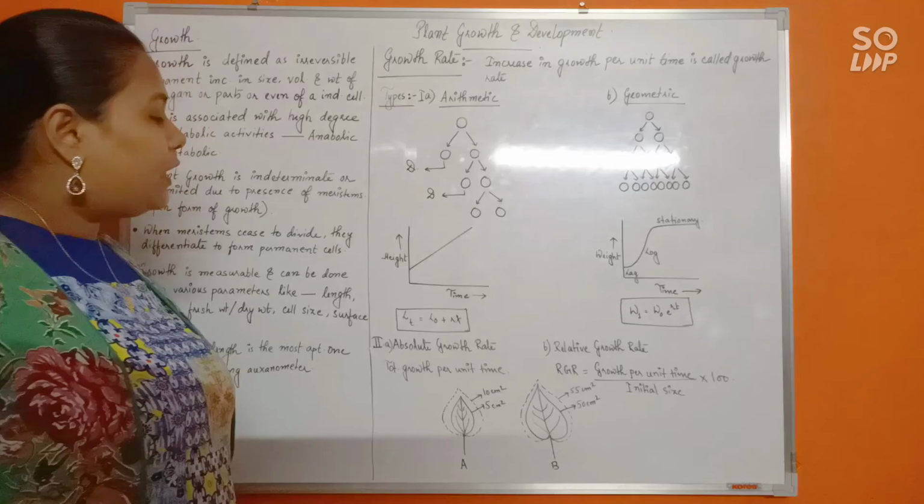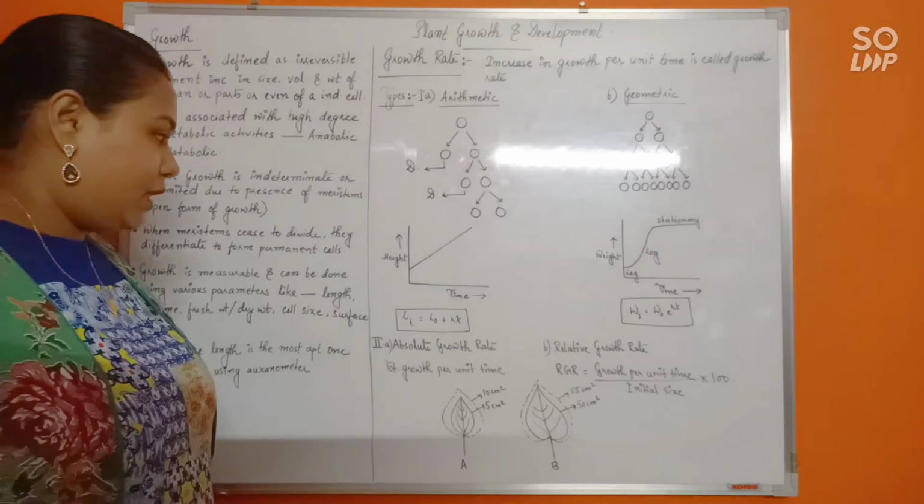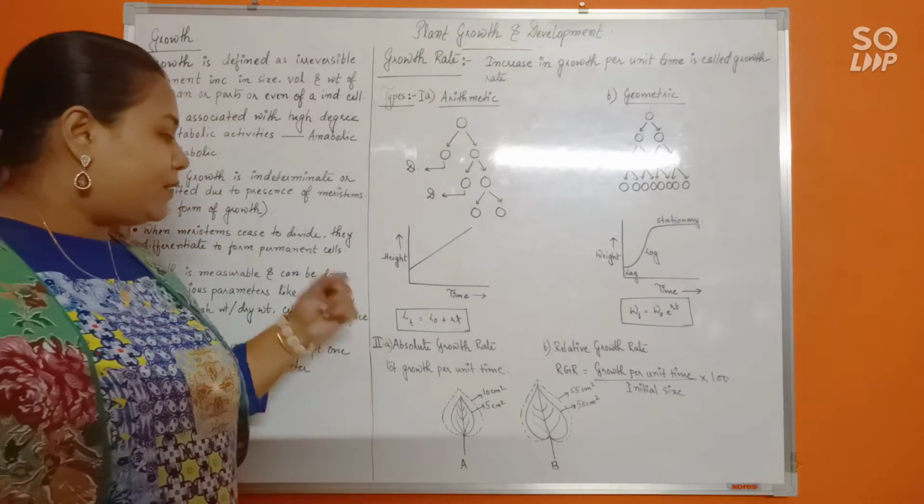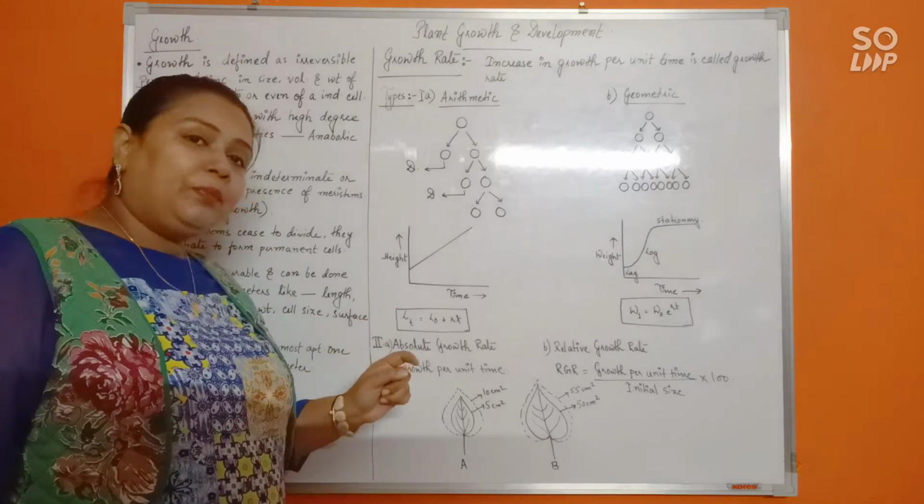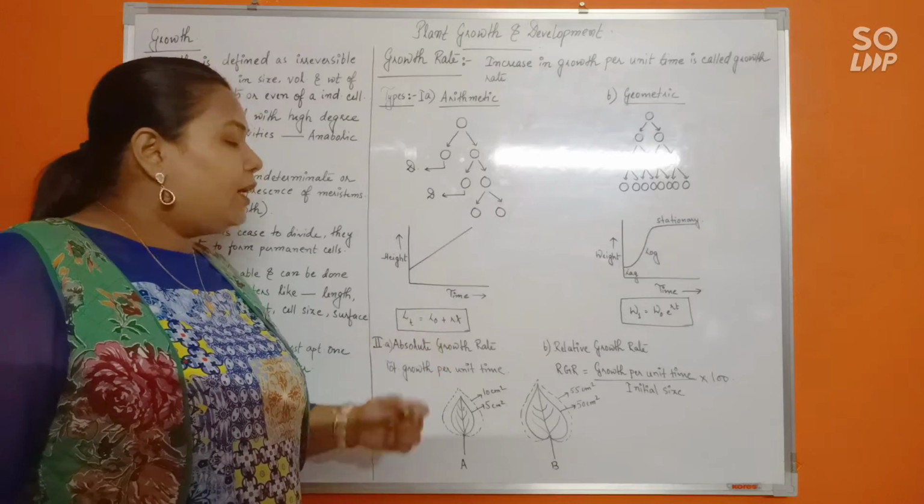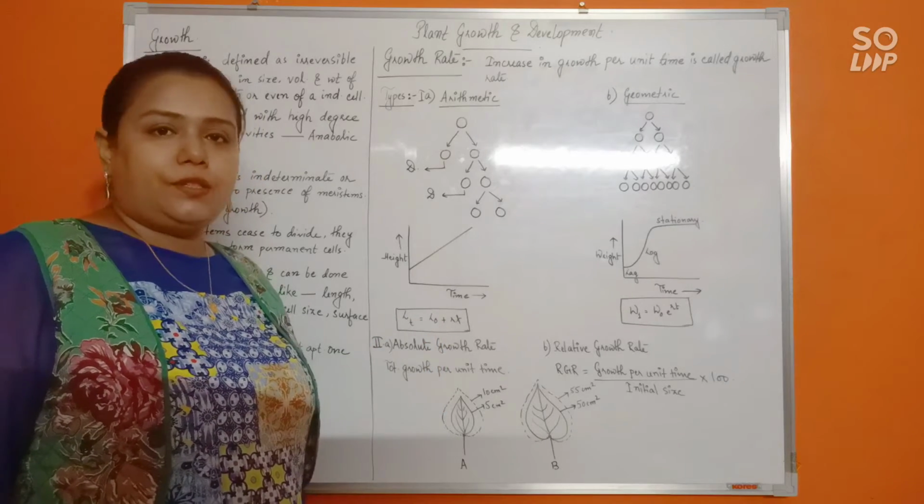And the equation for arithmetic growth rate is Lt equals L0 plus rt, where Lt is the length at time t, L0 is the initial length, r is the growth rate, and t of course is time.